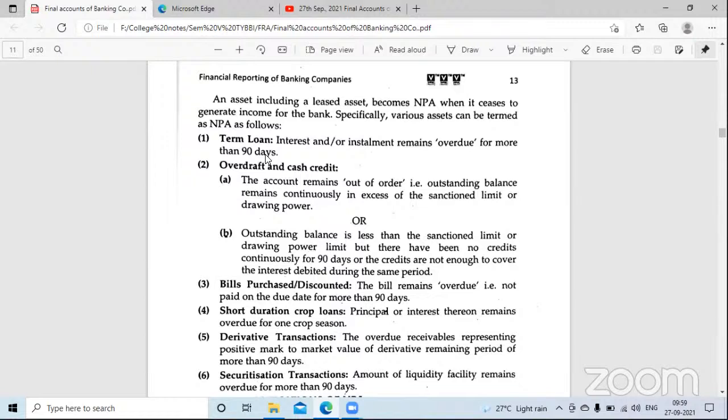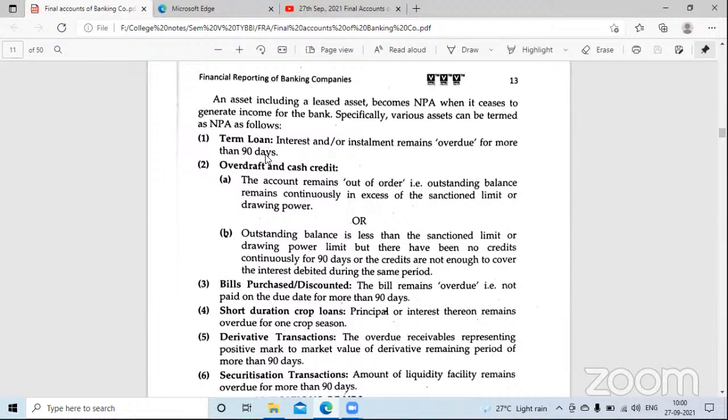So suppose there is a shortage of cash in your business, then what will you do? You will not shut down the business for 2-3 days until the cash comes. No, what will you do? You will arrange the cash from the bank for the short term, like for 1 month, 2 months, 3 months, and so on. That is overdraft, OD, where a sanctioned limit is given for you to withdraw from your account.